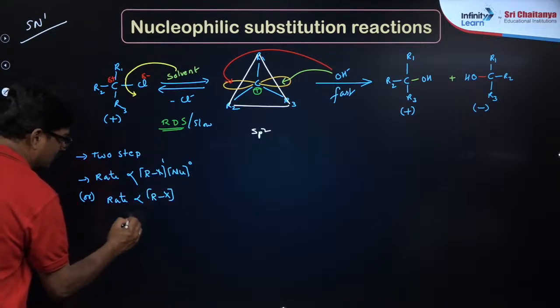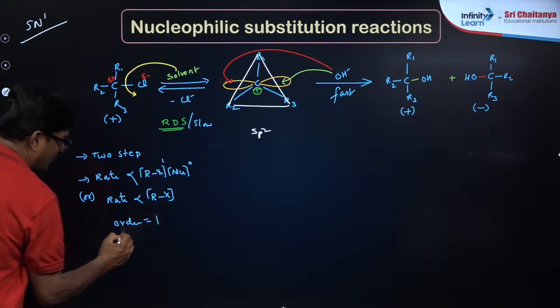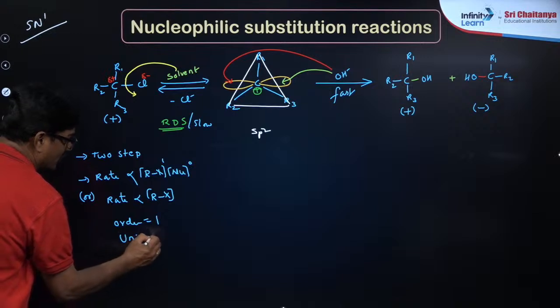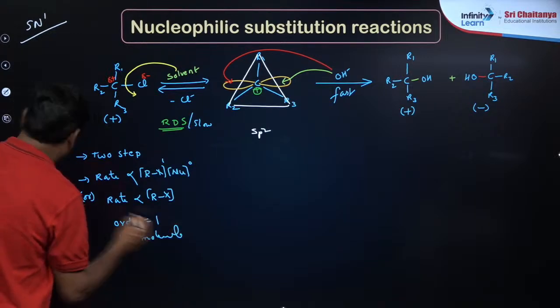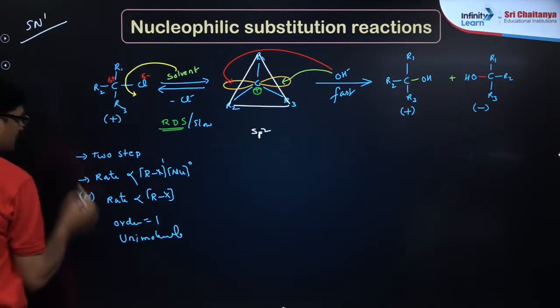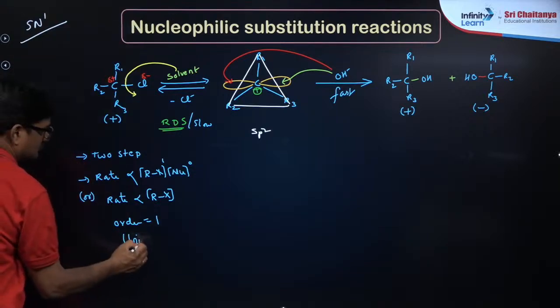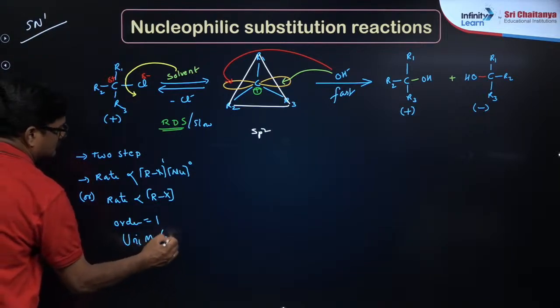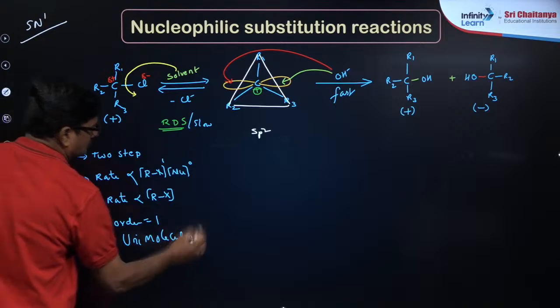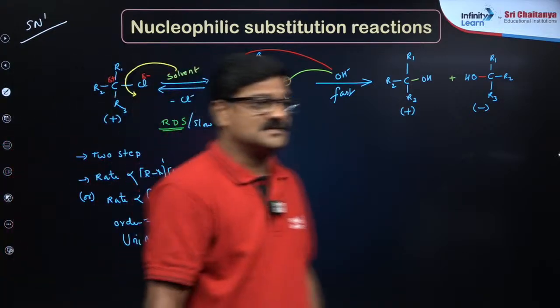So the order of the reaction is 1 and it is unimolecular reaction. This is unimolecular. समझ में आ रहा है क्या?